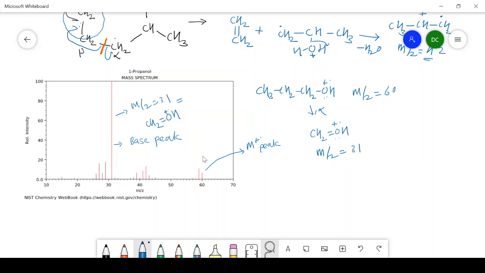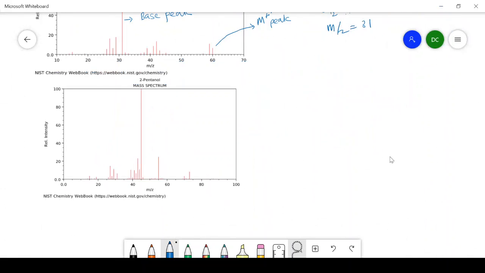Then the second example that we are going to take is 2-pentanol. Carefully observe the spectra of 2-pentanol. The structure of 2-pentanol is CH3CH2CH2CHOHCH3. After ionization, it will form the cation like this, that is the molecular ion, and the molecular ion peak is observed at m/z 88.